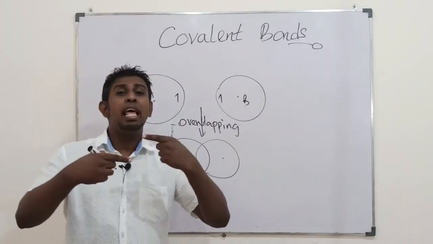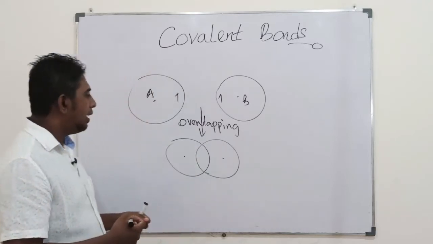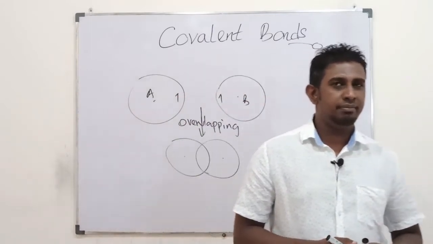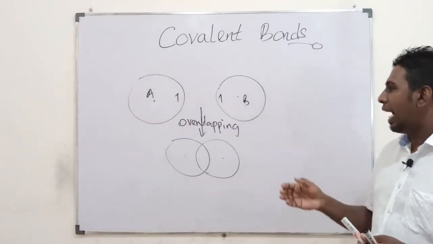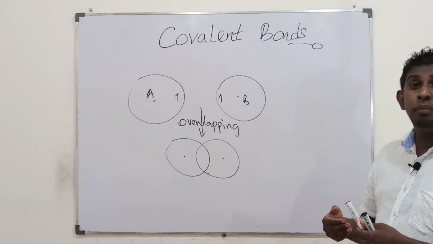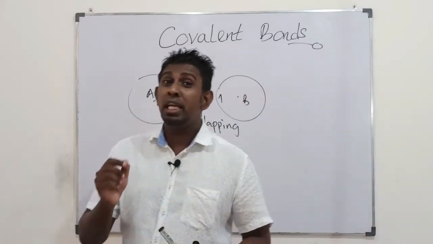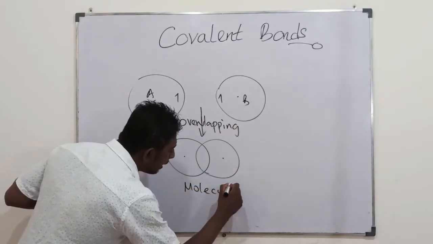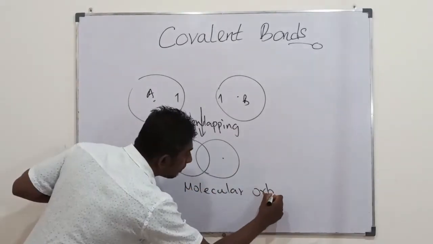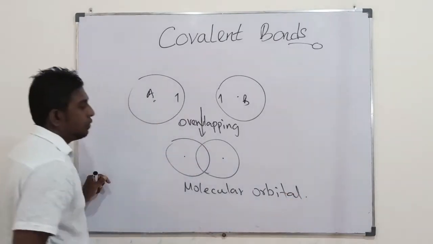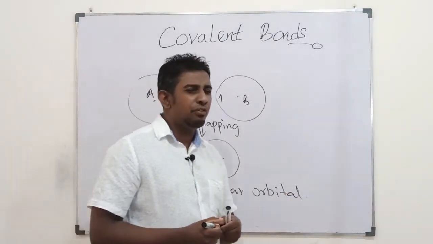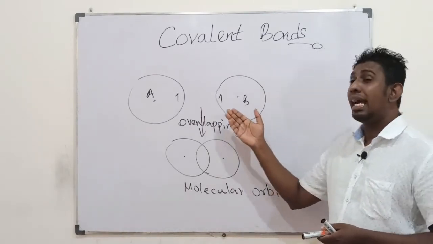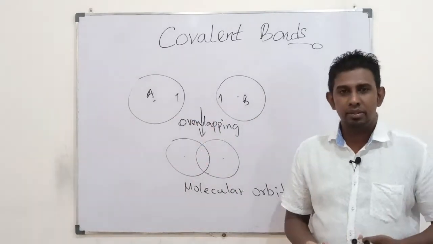Students, what is this overlap orbital called? After overlapping, they are about to form a molecule. Therefore, we identify this common orbital as the molecular orbital. So, in their effort to share electrons, they have their electrons in atomic orbitals.